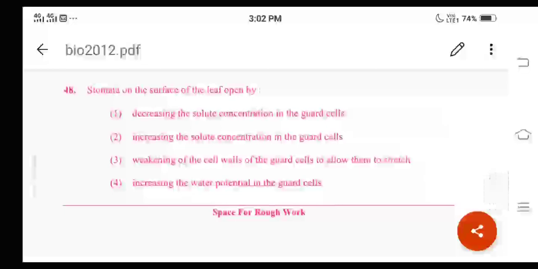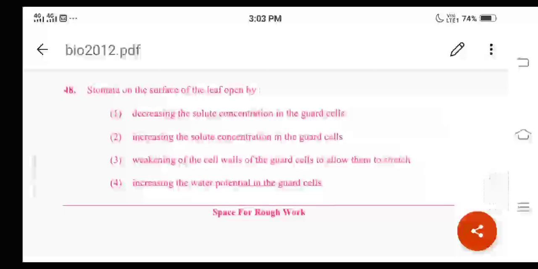In first PUC we have studied the concept of transport in plants, but this question is actually framed on the old Karnataka state textbook. A little bit more detailed concepts were there in the old book, but now those concepts are not there in the current NCERT textbook. Remember, the opening and closing of stomata is governed by turgor changes in the guard cells. This we have studied in the NCERT. But when we study the detailed concept regarding the mechanism of opening and closing of stomata, it goes a little bit deeper.